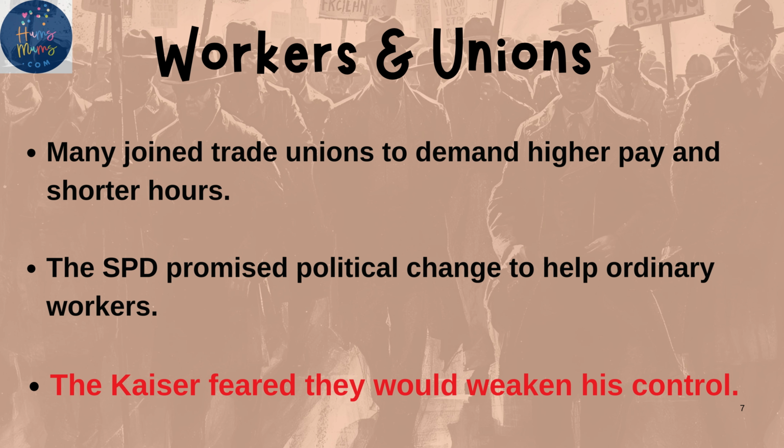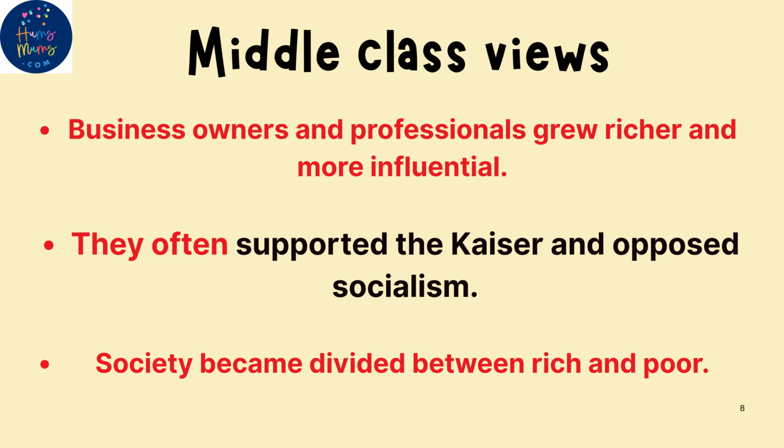Now, business owners and professionals grew richer and more influential, and they often supported the Kaiser because it kept them rich, and they opposed socialism because they don't want to give their workers more rights. So society becomes very divided between the rich and the poor, leading to tensions in the country.